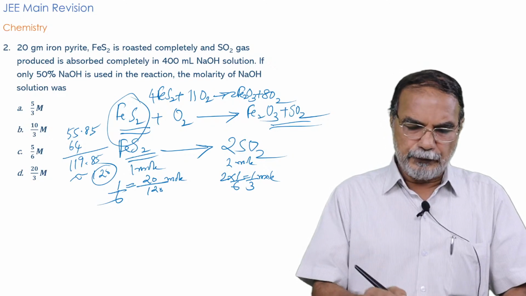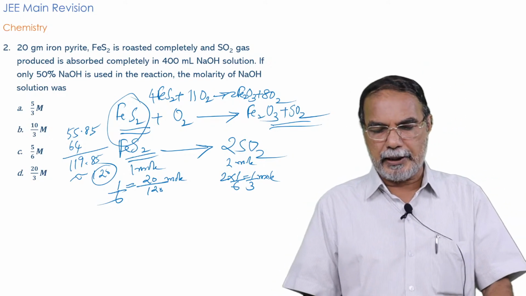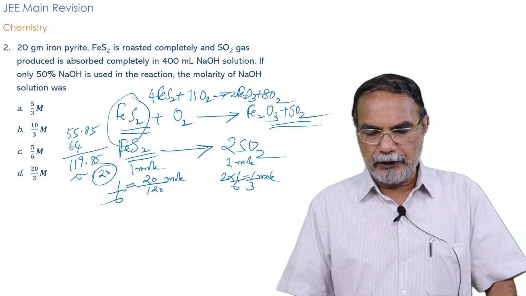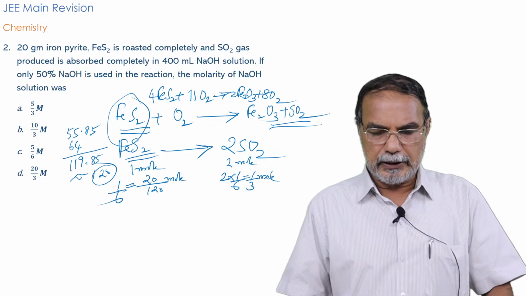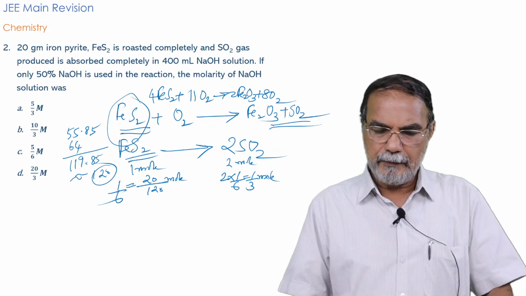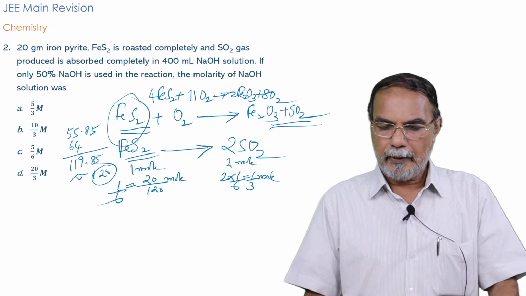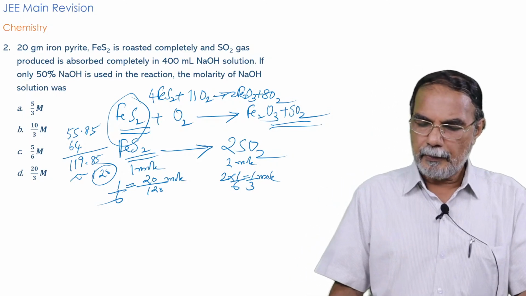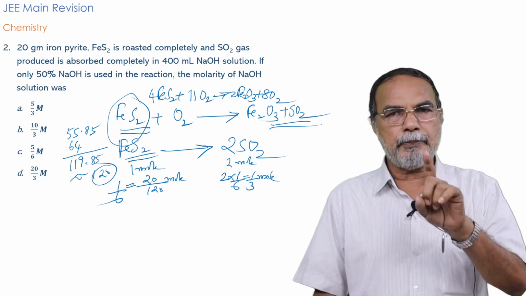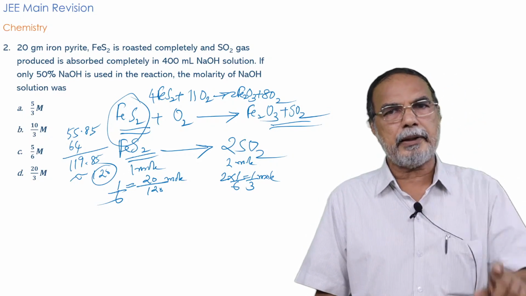And if only 50% NaOH is used in the reaction, the molarity of NaOH has to be calculated. So, 400 ml NaOH solution, and what is the molarity of NaOH? But it is given in the problem that only 50% of NaOH has been utilized in the reaction.